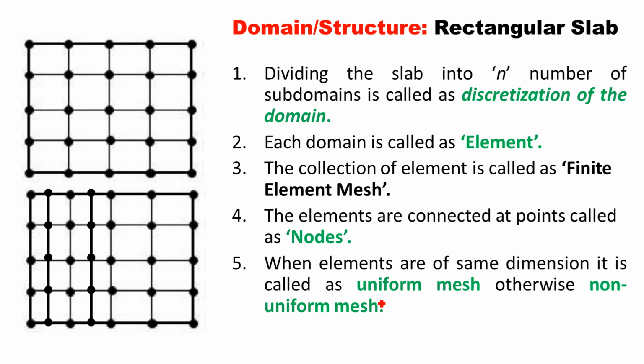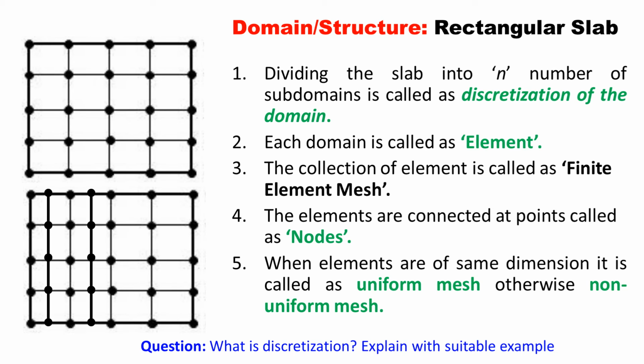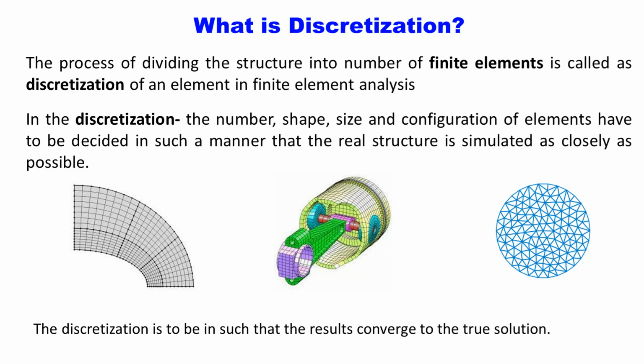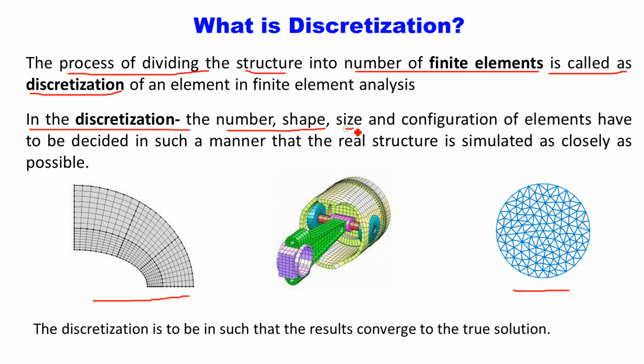If a question is asked on this article, what is discretization, explain with suitable example, see, it's very simple. You write down first the definition of discretization. The process of dividing the structure into number of finite elements is called as discretization. If you want, you can show one or two figures as an example. You can also write that in discretization the number, shape, size and configuration of elements have to be decided so that the real structure is simulated as closely as possible, right?